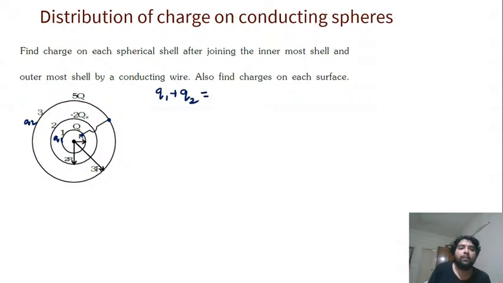Which means I can say Q1 plus Q2 will be equal to 6Q. This is the first equation I get. All right, clear, loud and clear, no doubts whatsoever. Good. Q1 plus Q2 is equal to 6Q. And next, potential at this point at A and at B. Potential at A will be equal to potential at B.